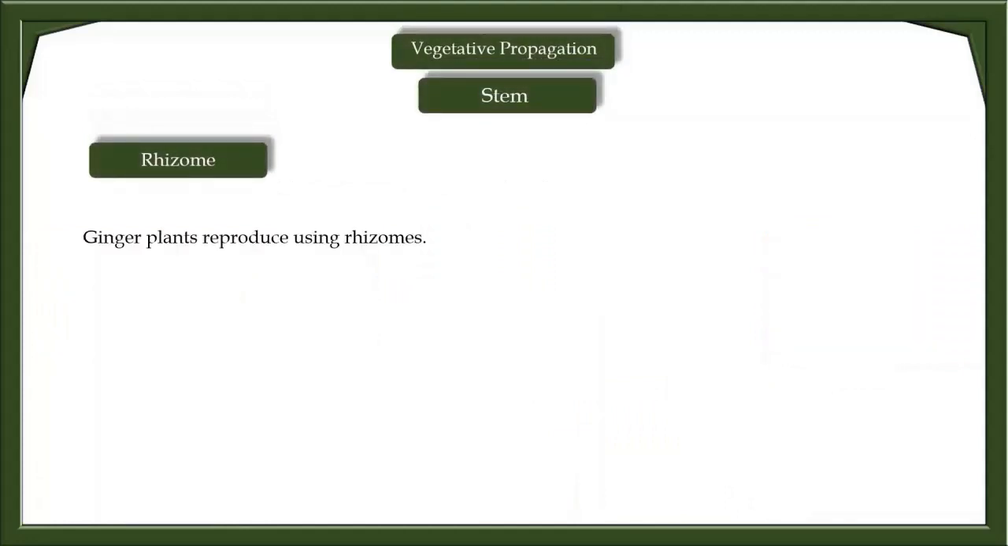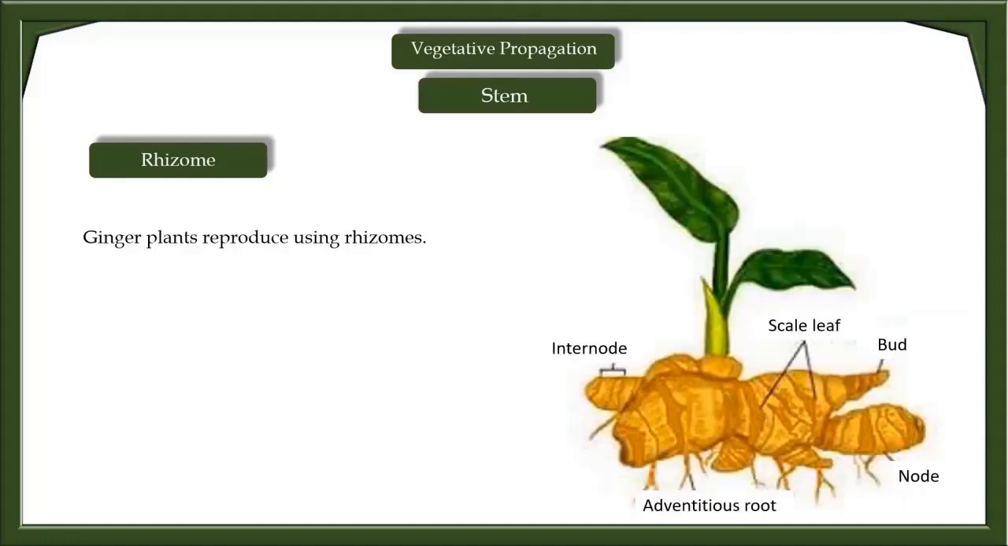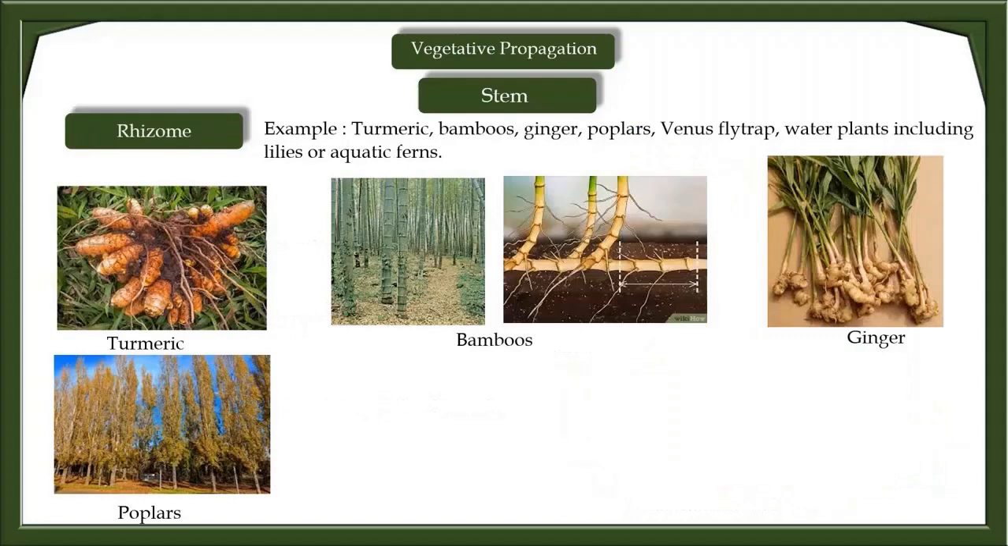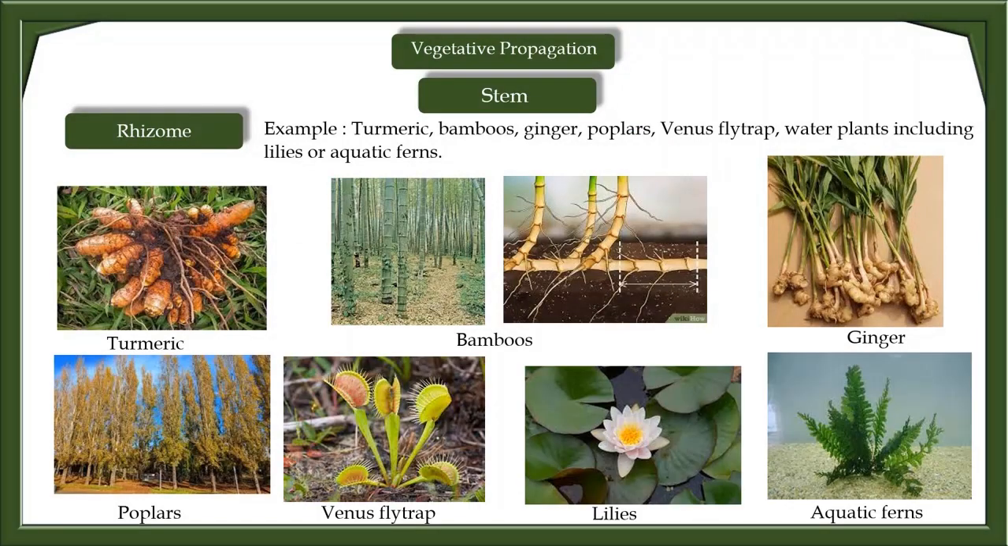Rhizomes. Ginger plants reproduce using rhizomes. They are stems that grow sideways along the soil or just below the surface. They branch out to produce new points of growth. Example: turmeric, bamboo, ginger, Venus flytrap, water plants including lilies or aquatic ferns.